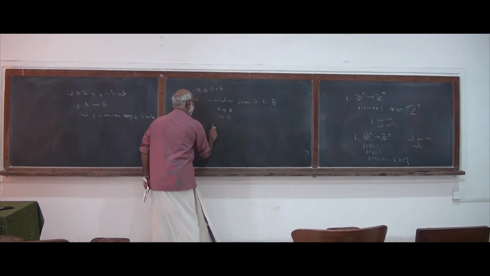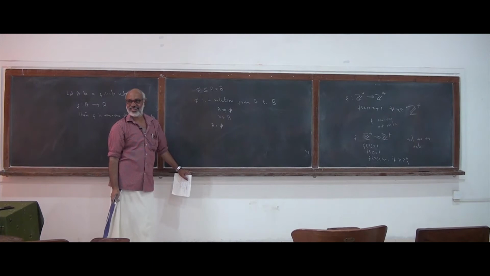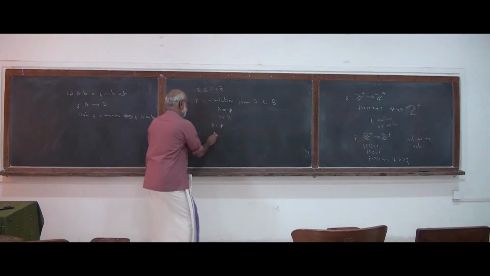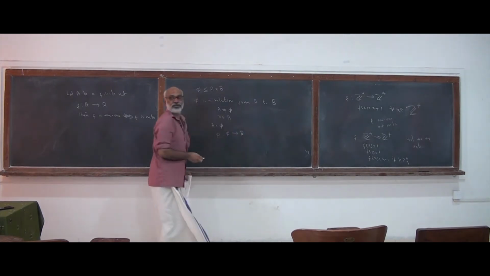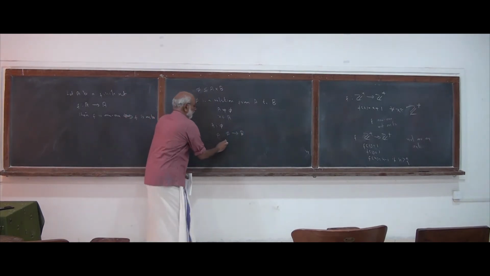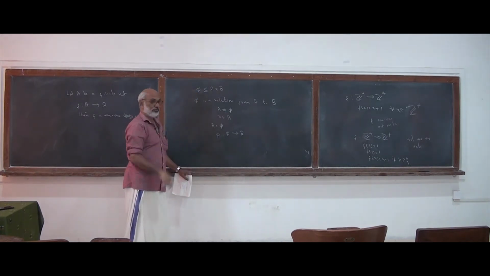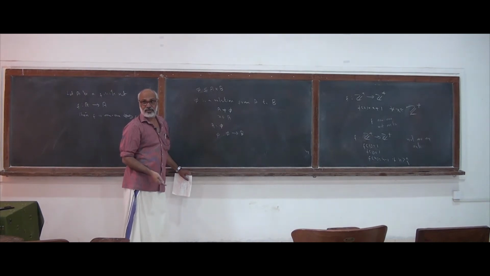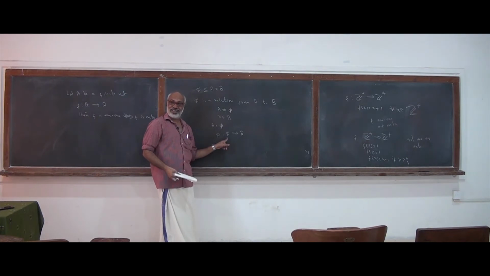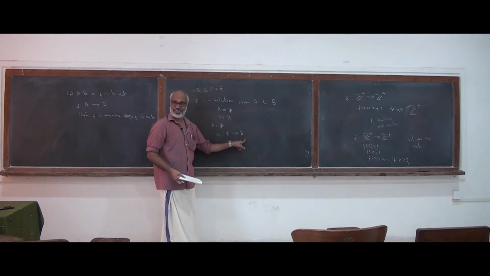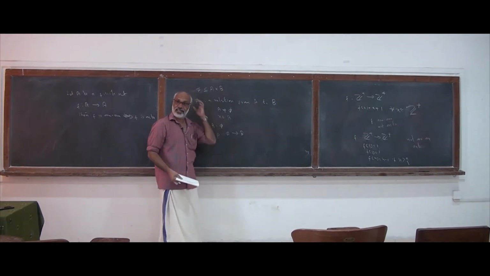Now suppose A is equal to phi, what happens? Suppose A is equal to phi, that is, phi is a function from phi to B. Is it possible? Yes. Phi is a subset of phi cross B. Phi cross B is phi, so it's a relation. Now, for every element of phi, there is an image. For every element of phi, there is an image. How will you contradict that?